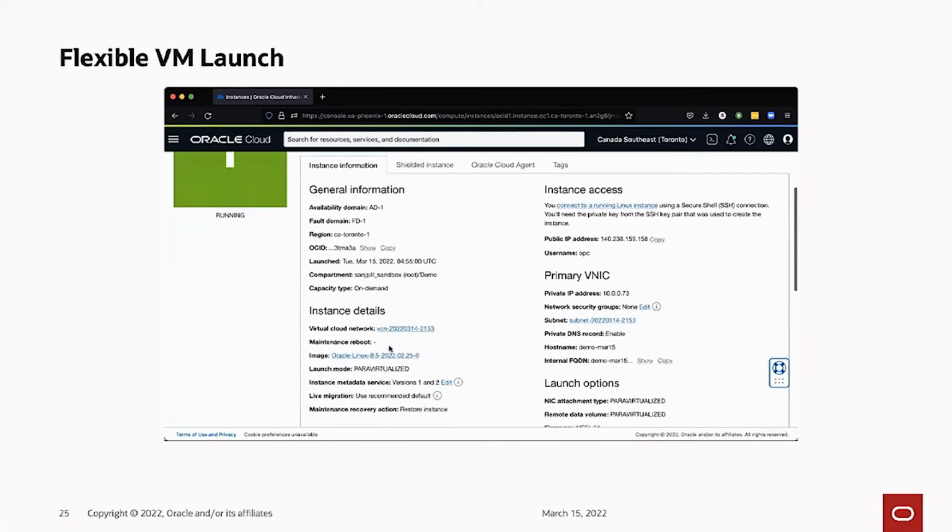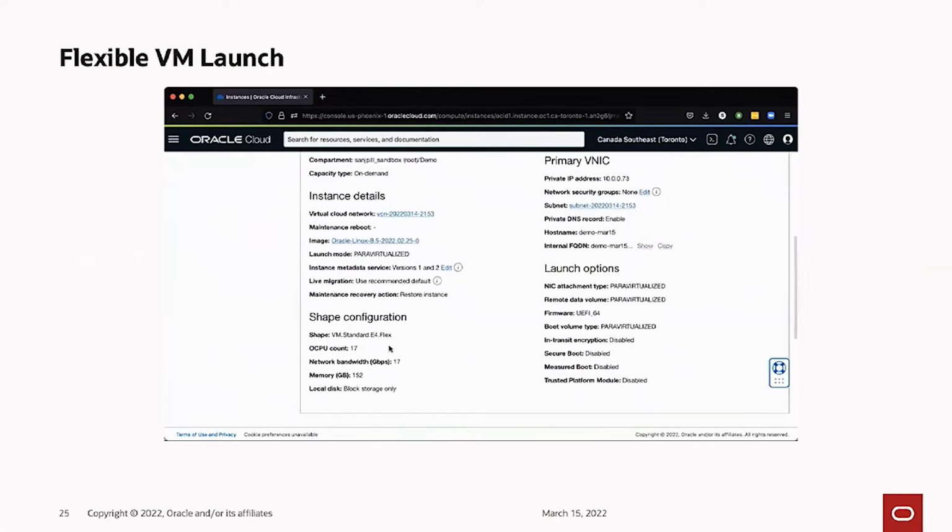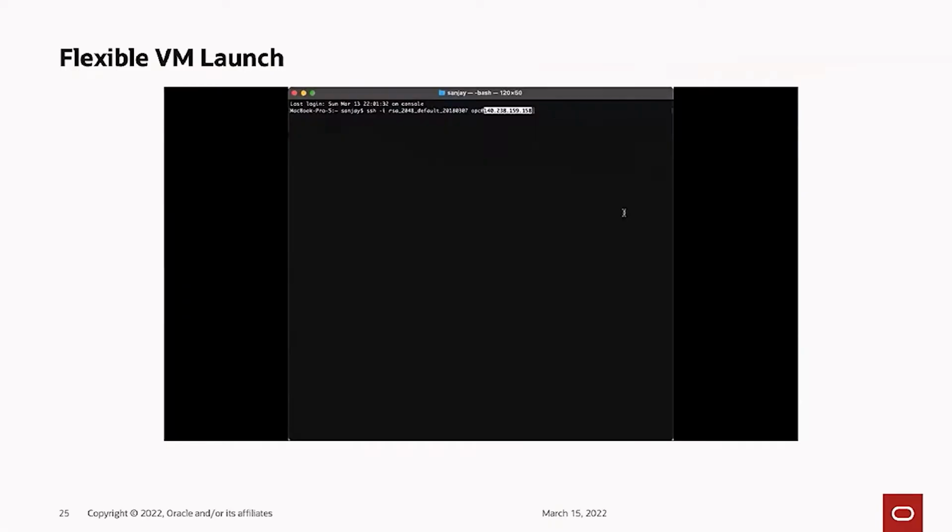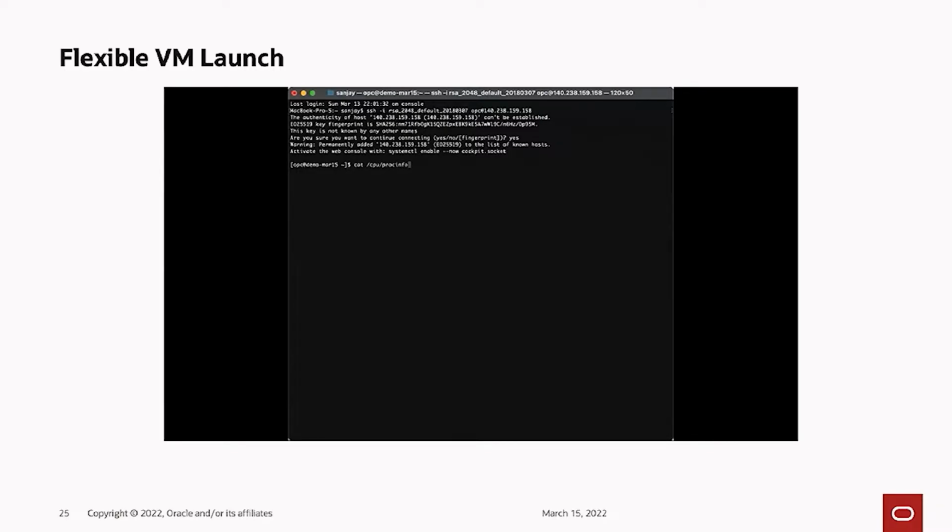So now that the VM is running, I want to be able to SSH and show it. So remember, you had chosen 17 cores and 152 gigs of memory. So once you SSH into it, I'm going to try to show what the CPU and the memory is.